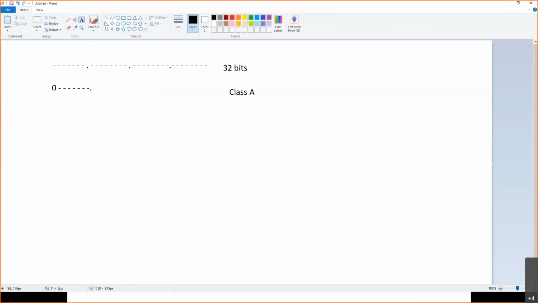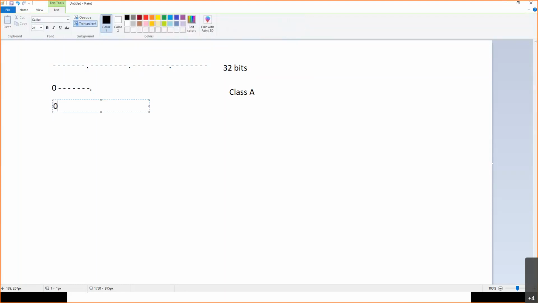Always set the first bit as 0. So the lowest value is 0 and the highest is all ones after the fixed 0, which is 127. If you calculate this, it is 127, right? So the range of Class A is 0 to 127.